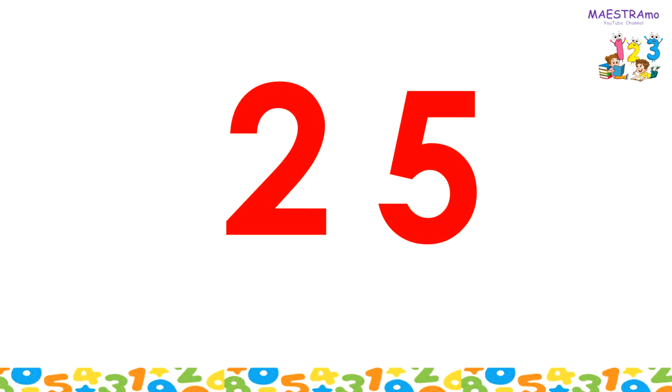In the number 25, the 1's digit is 5 because it is the rightmost digit, while the 10's digit is 2. It is the second digit from the right.